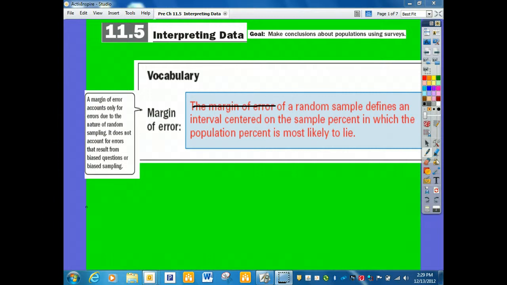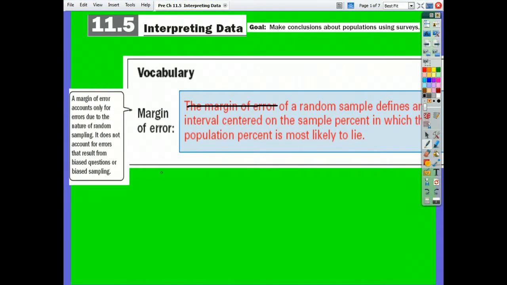Now, sometimes they lie on purpose. Sometimes they accidentally lie. They just answer it and don't want to feel like they don't know anything, so they'll just answer it like they know what they're talking about, and they just guess. So we have a margin of error due to the people that lie. All right, let's move on.